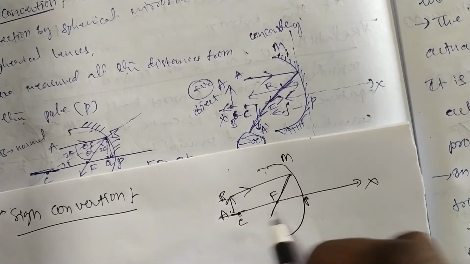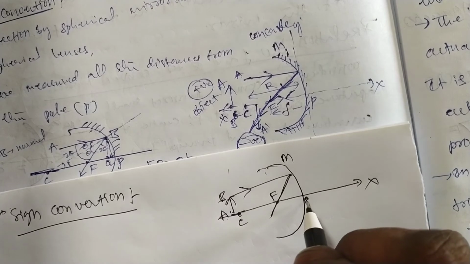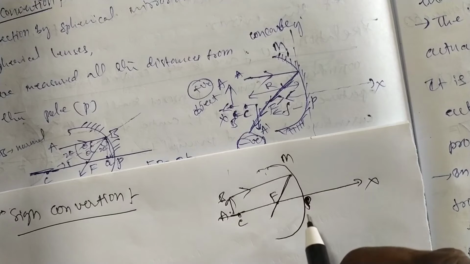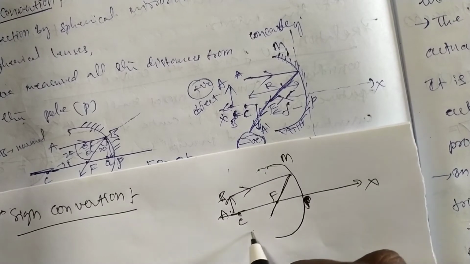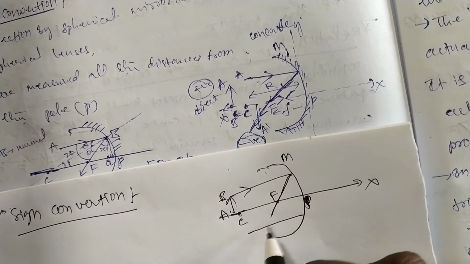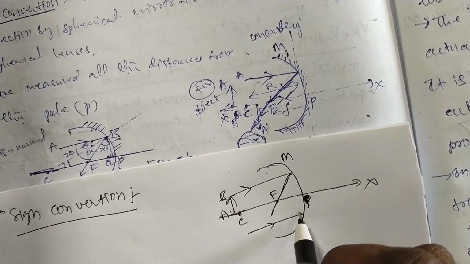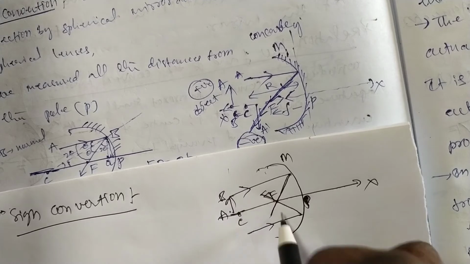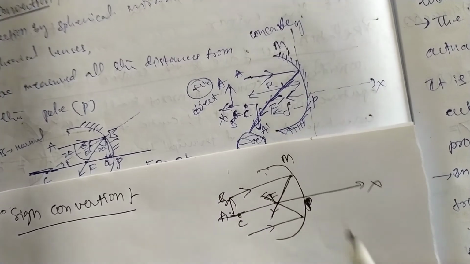This is the center of curvature. It is the focus point. It is the pole of the spherical mirror, that is the point P. Another incident ray falls and is reflected through the focus point. This is the focus point F.